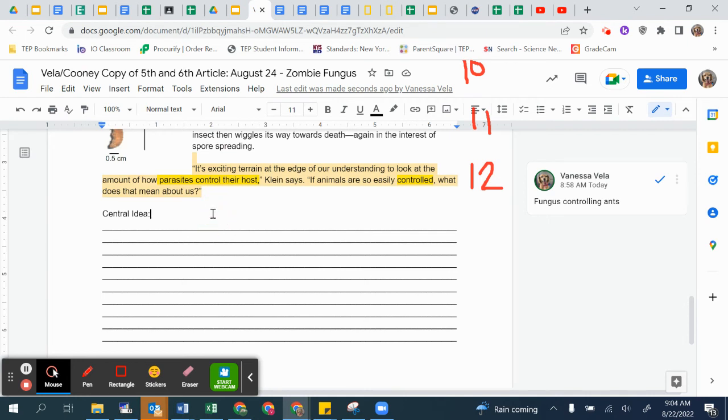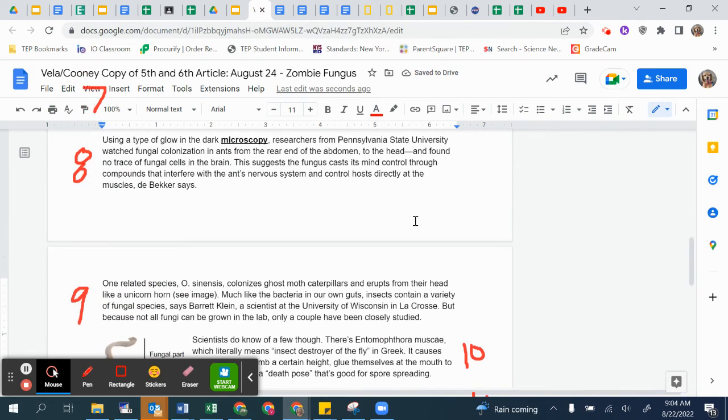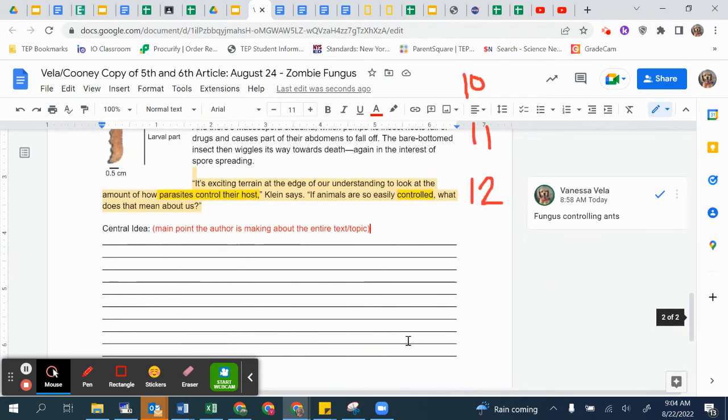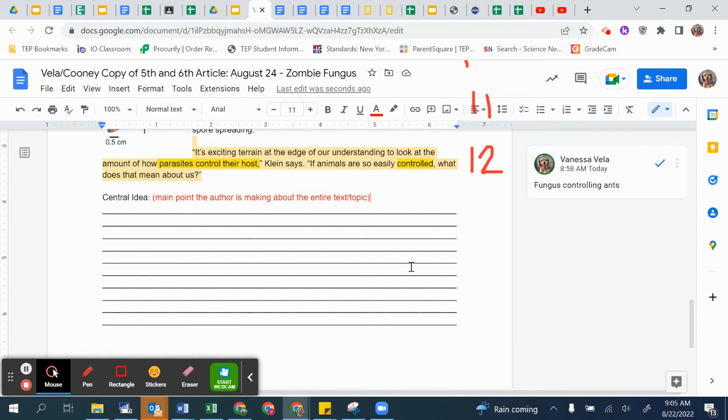So the central idea, you can write this down as well, is the main point the author is making about the entire text or topic. All right. So it is your job to use all of the main ideas that you got in your article that you wrote down and summarize them in the central idea. So you have a really good grasp of what this article is about. Cool. Good luck. Have fun.